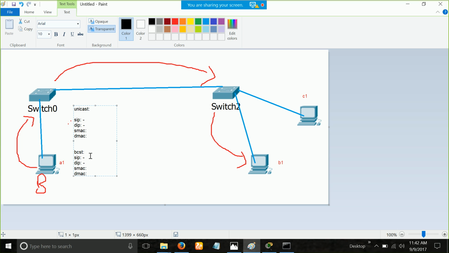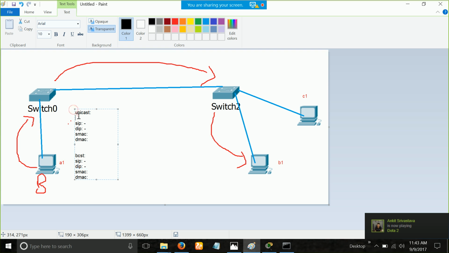Okay guys, so when I say broadcast and unicast, they can be of two types. It can be a layer 2 broadcast and it can be a layer 3 broadcast also. An ARP request, you might know, is a layer 2 broadcast. Even if you don't know, remember that, it's okay. What is the difference? As you might already know, layer 2 devices work on MAC addresses. So when we say layer 2 broadcast and unicast, we will talk about MAC addresses only. When I say layer 3 broadcast and unicast, we will talk about IP addresses only.